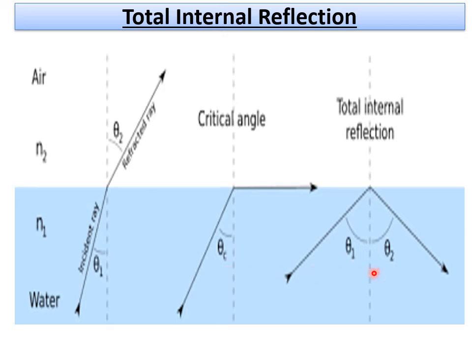Okay. Next, this theta 1 is again the angle of incidence. If you see, this angle and this angle have increased still more. That means the angle of incidence has increased still further. As you know, as the angle of incidence increases, the angle of refraction also increases. So at one stage it grazes at the interface, and beyond that the ray comes back into the same medium. Generally we don't call it a refracted ray, it is called total internal reflection now. So this is how total internal reflection takes place at the air-water interface.